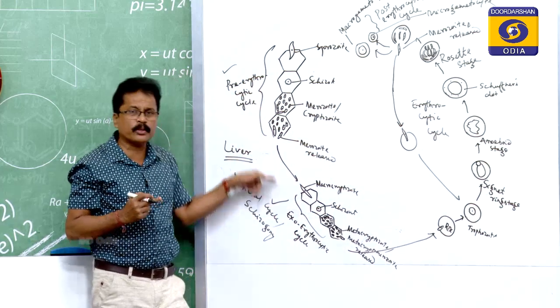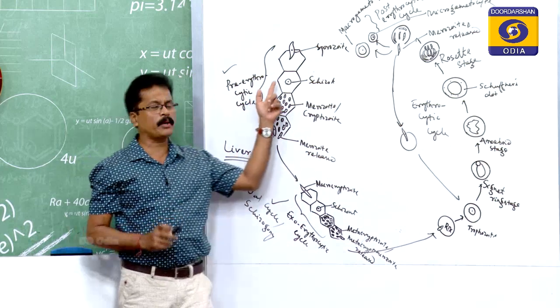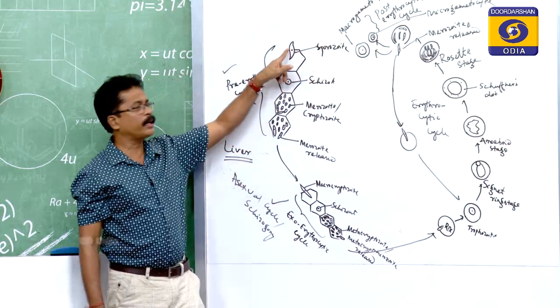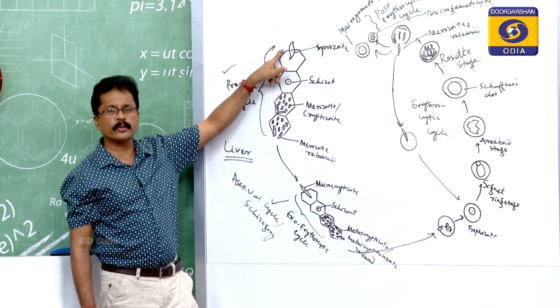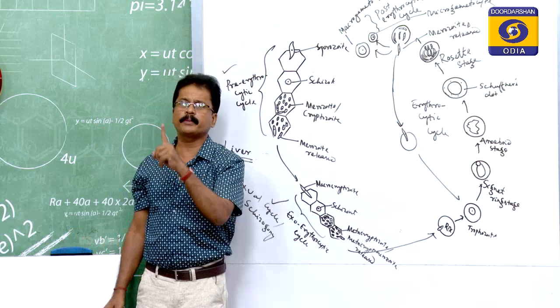Here, whatever the changes will take place, that is in the liver cell. So now we will discuss this. Here you find the sporozoite. What is the sporozoite? The sporozoite is the infective stage of the parasite.